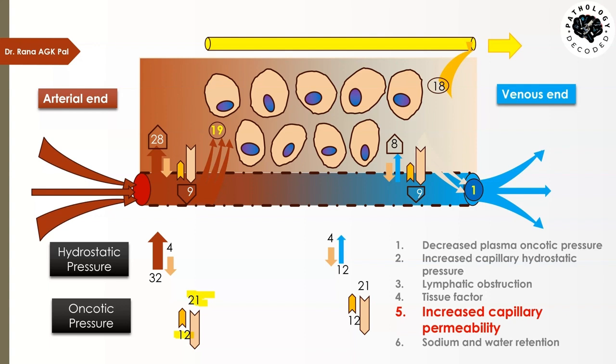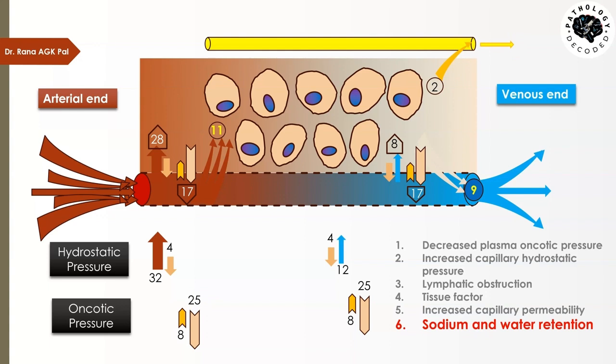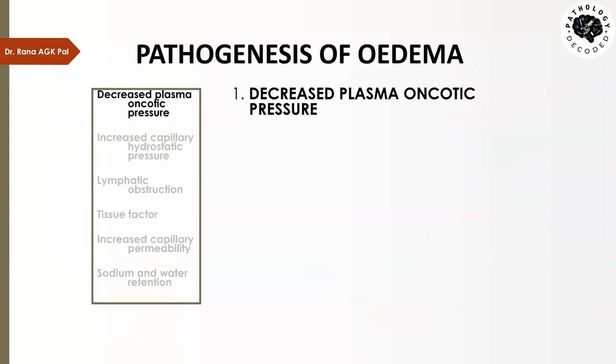And finally we have sodium and water retention, which I will take up when explaining the renal mechanism of sodium and water retention. Now let's come to the pathogenesis of edema. We have discussed how hydrostatic pressure and oncotic pressure play a fine balance, but if that is disturbed, it can lead to edema. Then we talked about the 6 ways in which that could be disturbed. Now let's talk about the conditions which cause those disturbances.